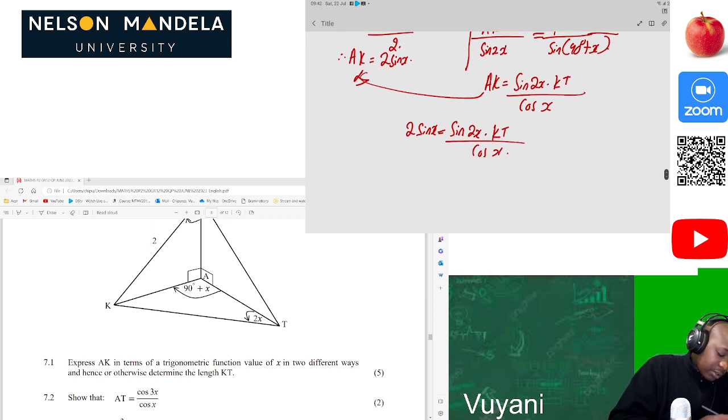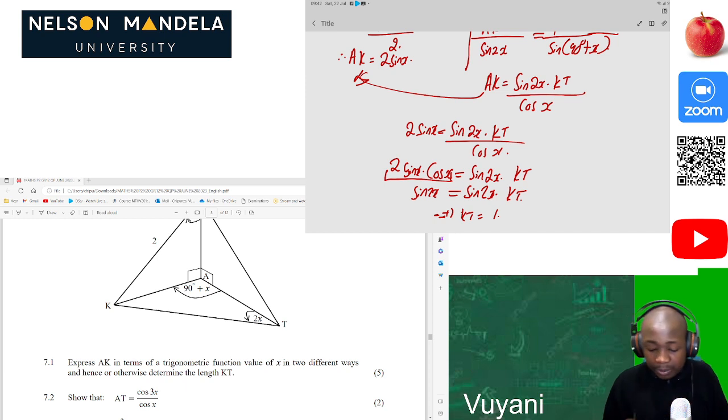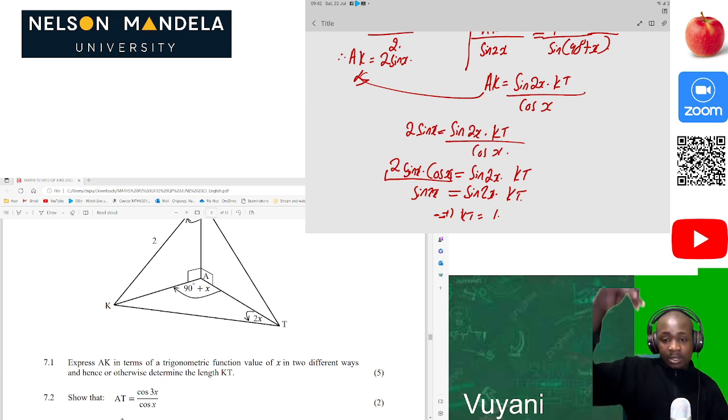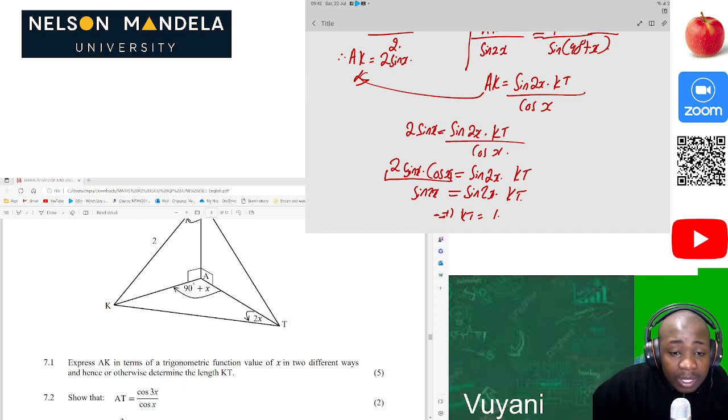So cross multiply that, that will be 2 sine x times cos x equal to sine of 2x times KT. This is also sine of 2x equal to sine 2x times KT. Then we can see that KT is equal to 1 because we divide both sides by sine 2x. Then we are happy. I am living a happy life.